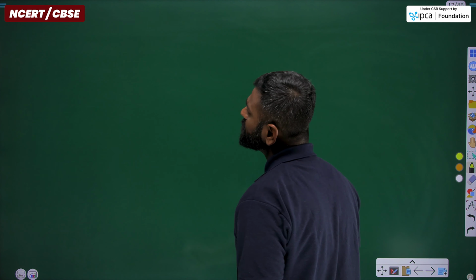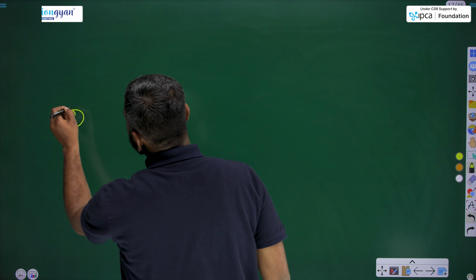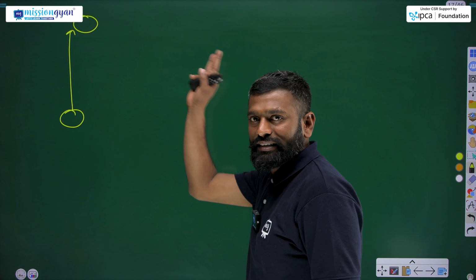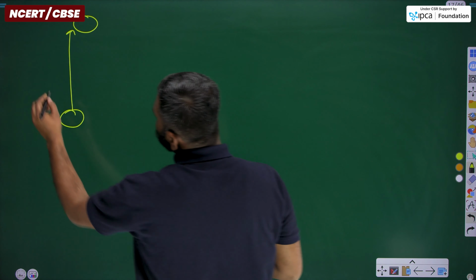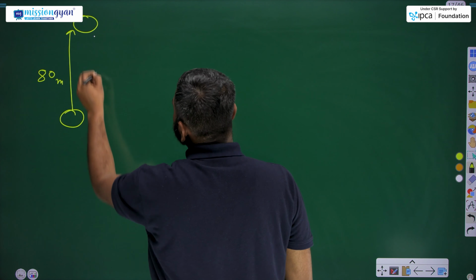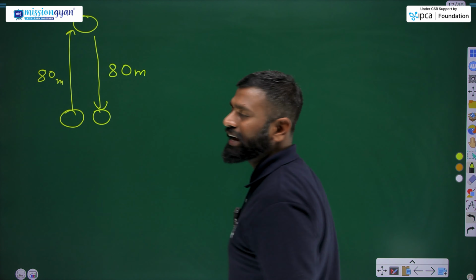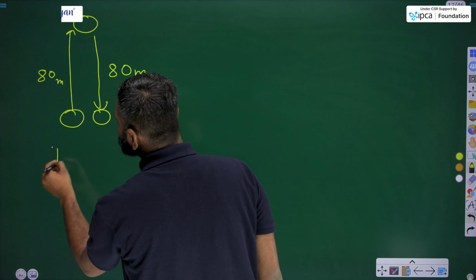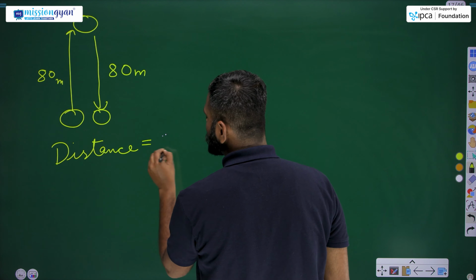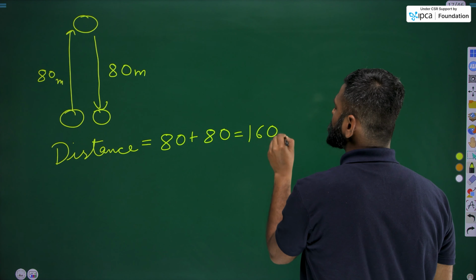Now we need to find the total displacement. The stone which has been thrown upward will move up and reach its maximum height, that was 80 meter, and come back to the same position. So that was 80 meter. The distance covered by the stone will be 80 plus 80, that equals 160 meter.